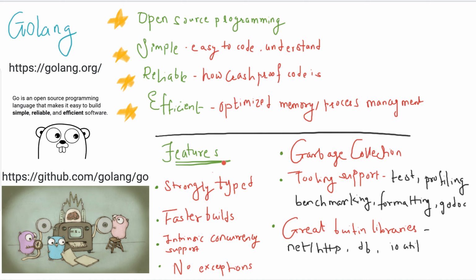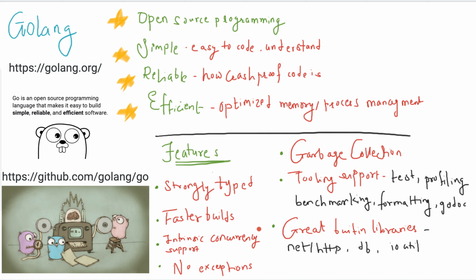Now let's see what its features are. The important feature is that it's strongly typed. If you are from C or C++, you might have already seen structs and integers, but if this is new for you, that's still fine. It just means that any data will be represented in a structured way. A type will always be associated with that data, right? So that's why we say it's strongly typed.